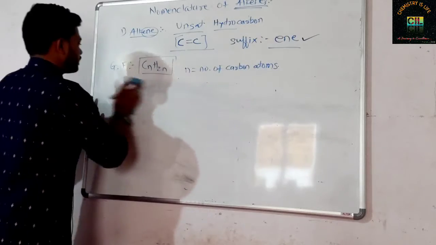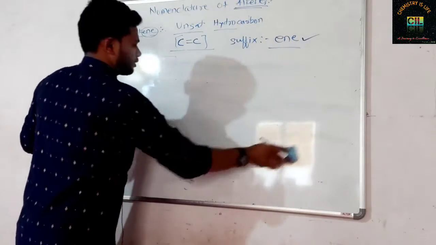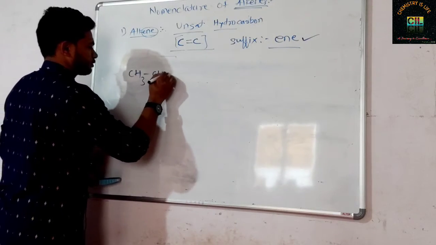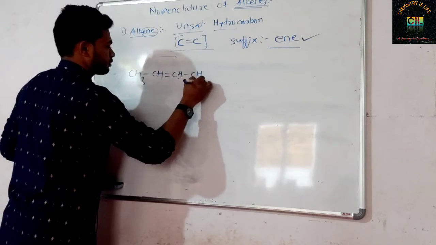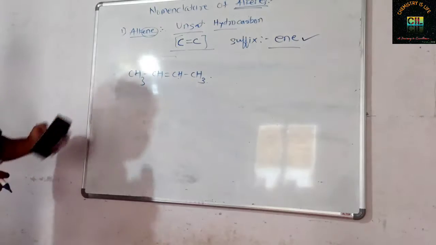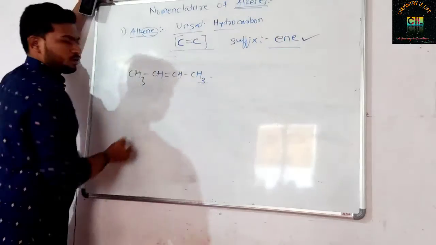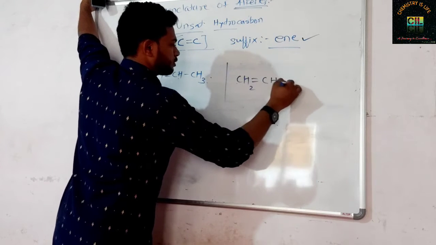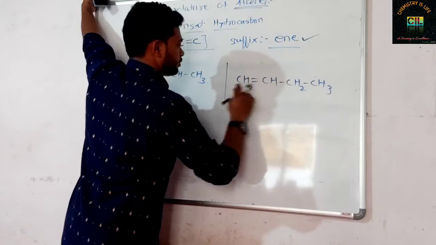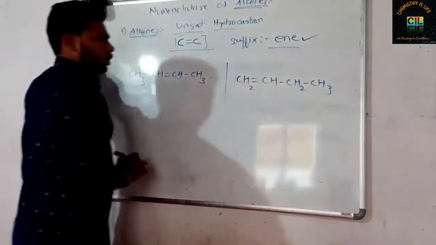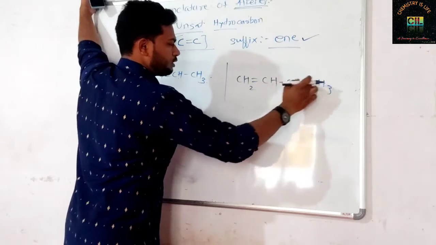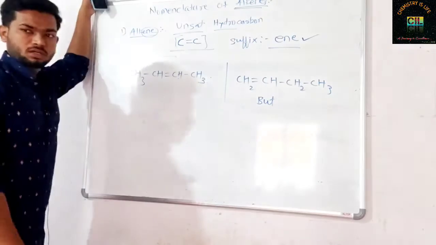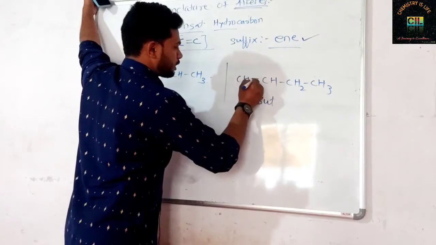Now we will go for the nomenclature for alkenes. Suppose the structure is like this. Okay. Now, how many carbons are there? 1, 2, 3, 4 carbons are there. Okay. Before this, just see this. CH2, CH, CH2, CH3. How many carbons are here? Count 1, 2, 3, 4. For 4 carbon, what is the word root? The word root is but. Correct.